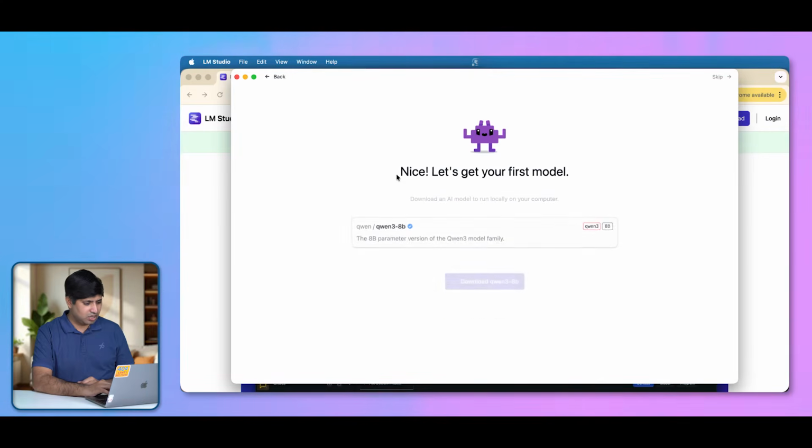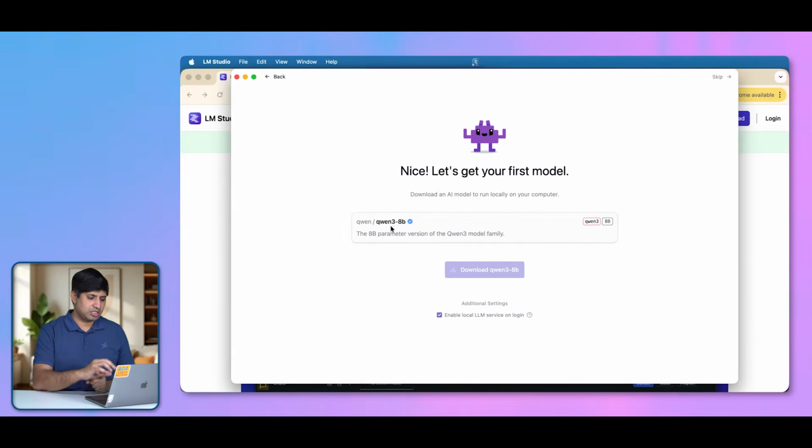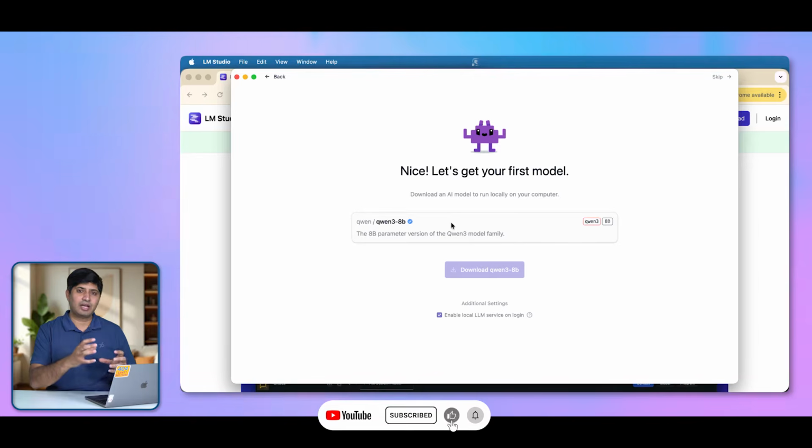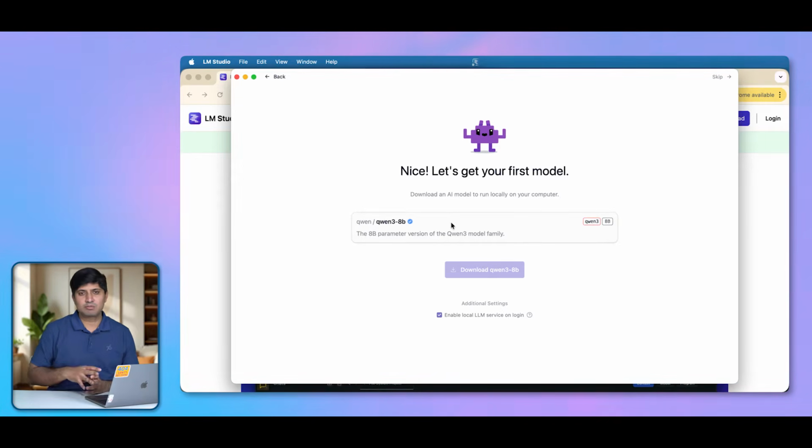Let's click on power user. Now LM Studio is giving you a suggestion to install this model so that you can actually use LM Studio. Now LM Studio is a wrapper in itself. It is a way of managing the local LLM models. If you don't install any model, you're not going to be able to do anything with LM Studio.